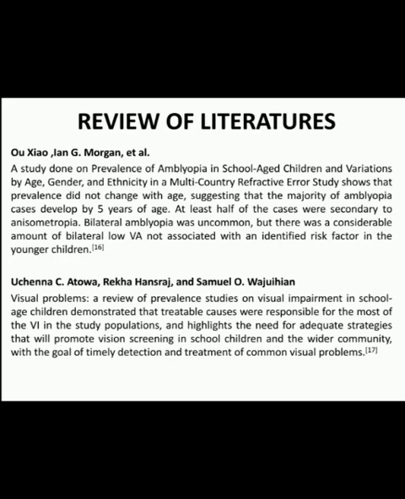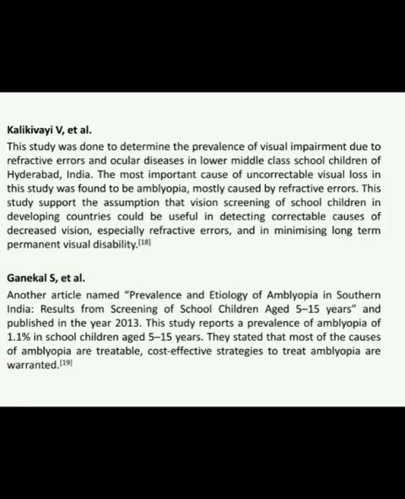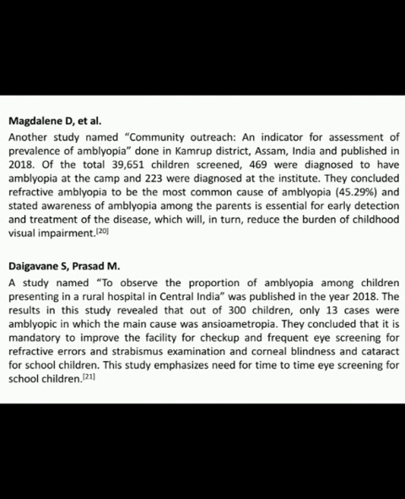These are the reviews of literature. Out of these, two were majorly relevant to this study. A study by Magdalene et al., named Community Outreach and Indicator for Assessment of Prevalence of Amblyopia, done in Kamrup District, Assam, India, and published in the year 2018.